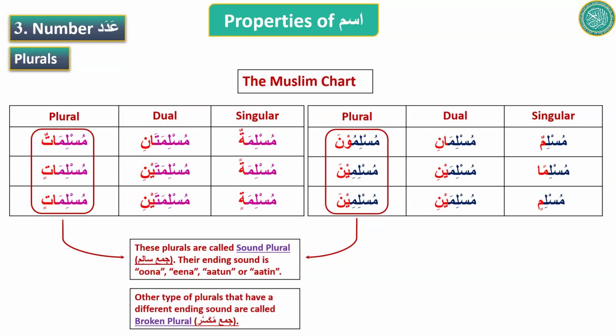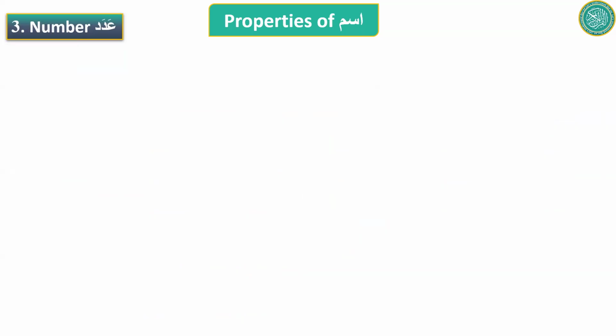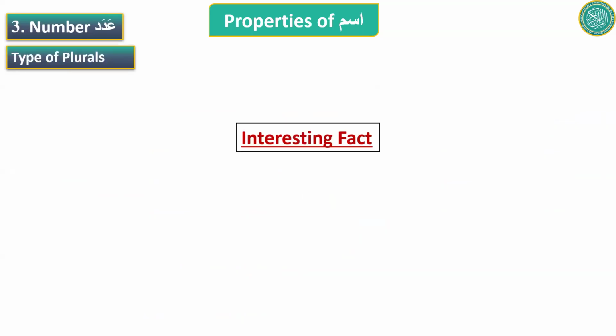And we are supposed to be clear on how to differentiate between a sound plural and a broken plural. So we just look at the ending and see if it is una, ina, atun, or atin. If it is, then it is a sound plural. Otherwise, it will be a broken plural. And then we learned an interesting fact.